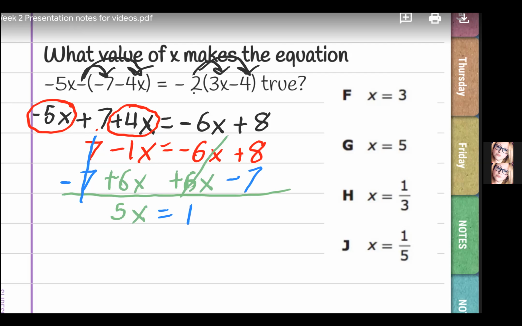All right, am I done? No, Mr. Franco. In order to be done, we must divide. That's right. We divide by the number touching x. What number is touching x, folks? It's that 5. And whatever we do to one side, we do to the other. They cancel out. What do you find? x is 1 over 5. Do you see that as an answer choice?